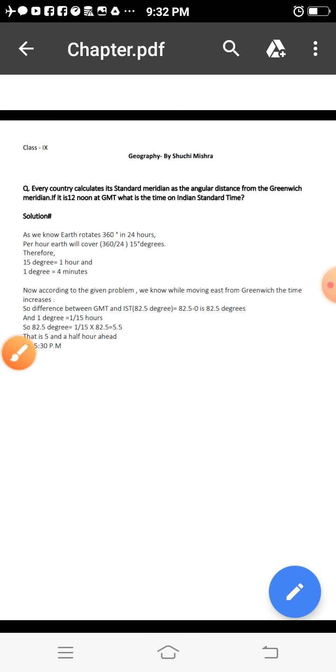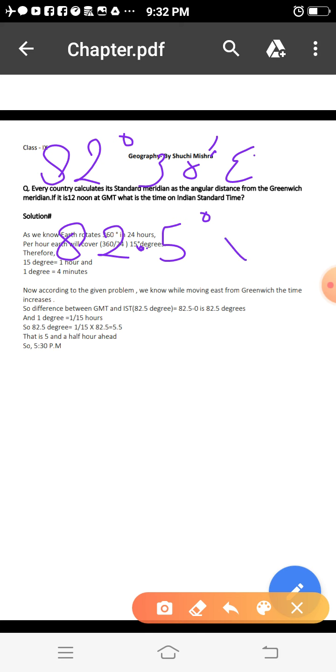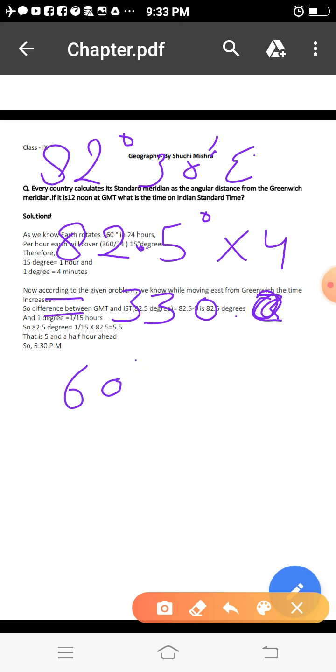Children, I am writing from here so that it will be clear to you. 82 degree 30 minute east. Now we can write this 82 degree 30 minute east as 82.5, since 30 minutes is 0.5 degree. Now for 82.5 degrees, you have to multiply it by 4. Then you will get 330.0. Now you have to divide this 330 by 60.